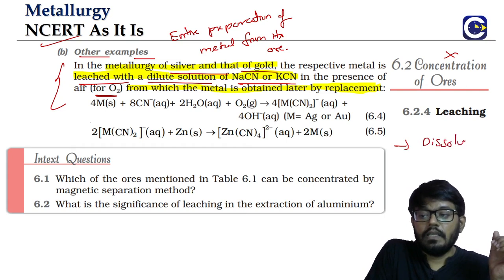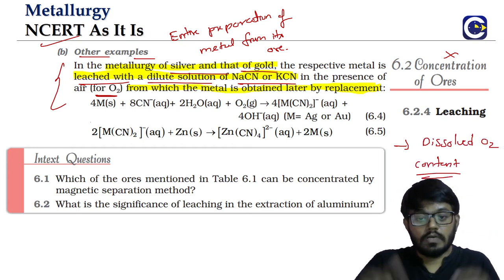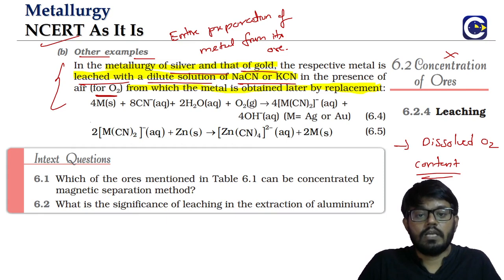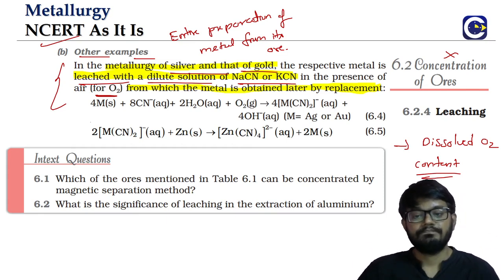the dissolved oxygen content is more. For getting more dissolved oxygen content, we have to supply more oxygen. But if due to the cost consideration we are not able to supply oxygen, we have to supply at least air, because air will contain what? Oxygen.